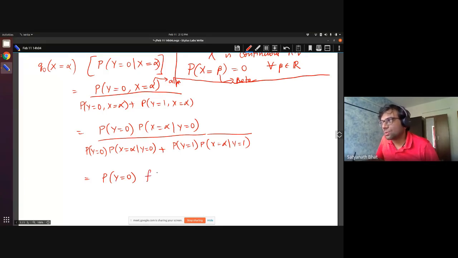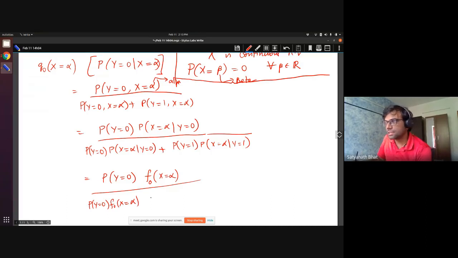Why is that? I will try to explain. So this is f of x equal to alpha. This is now f naught, because that is the class conditional density. Given y equal to 0, the distribution of x is called the class conditional density, which is f naught. So this will be p of y equal to 0 times f naught of x equal to alpha. I will explain why we did this in just a minute.